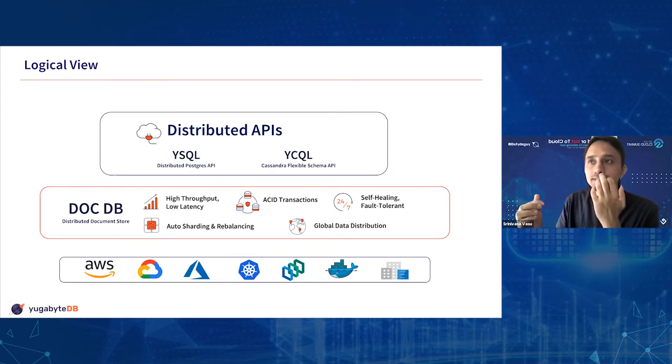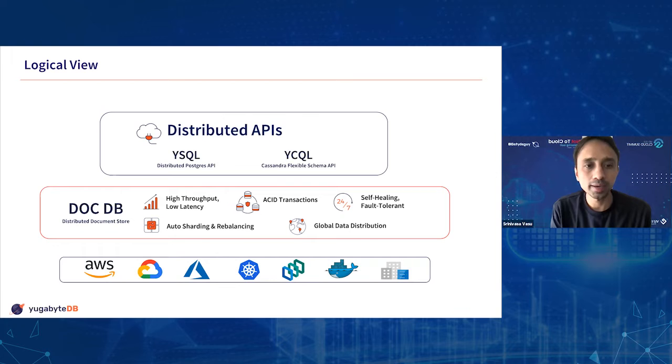As the name indicates, it's SQL compliant, it's distributed SQL. So obviously the SQL compliance is baked into the query layer. The interesting part about the query layer is that it's a pluggable query layer. Out of the box, it supports two different APIs. One is YSQL, which is the Yugabyte Structured Query Language, which is compatible with one of the most popularly used open source databases, Postgres. It's wire compatible with Postgres. Essentially, we reuse the query layer of Postgres to provide that compatibility.